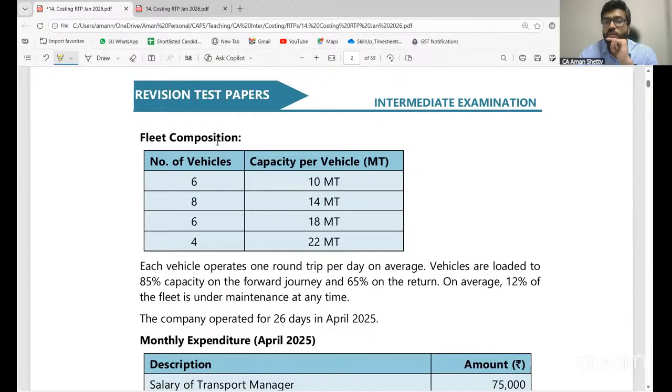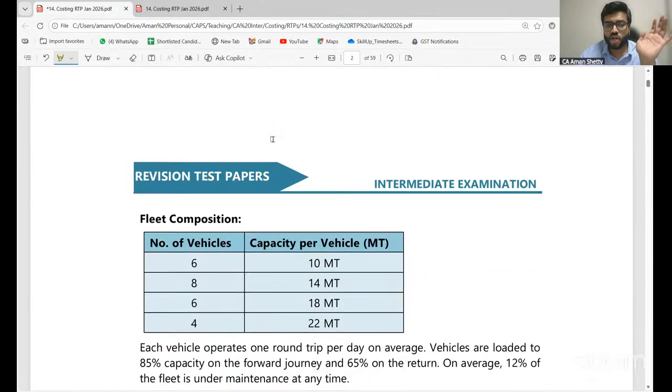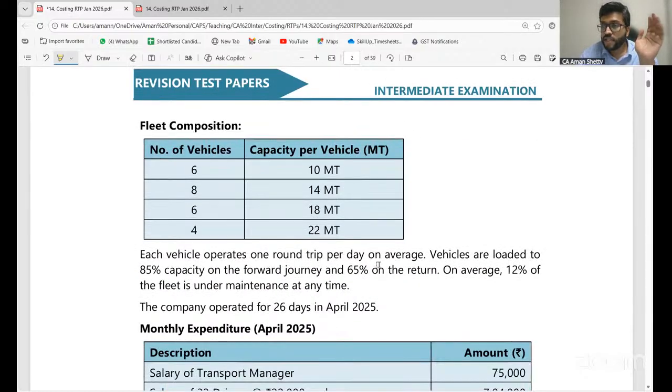Now, fleet composition: there are 6 vehicles, 8, 6 and 4. Total should be 24. Yes, total is 24. Capacity per vehicle they've given 10, 14, 18 and 22. Clear, all of you? Therefore, for ton kilometers, all of this you have to individually do and then add it up. Each vehicle operates one round trip per day on average. Per day it is, right? That we have already understood.